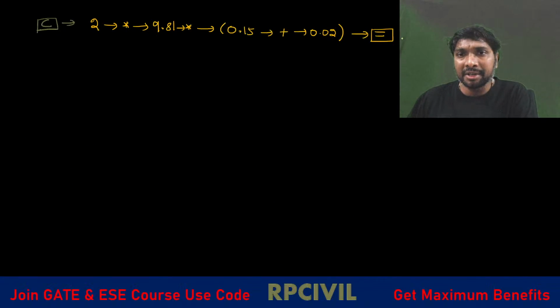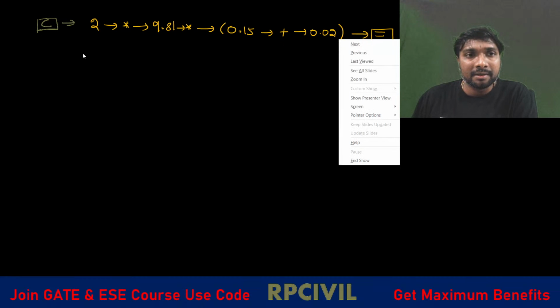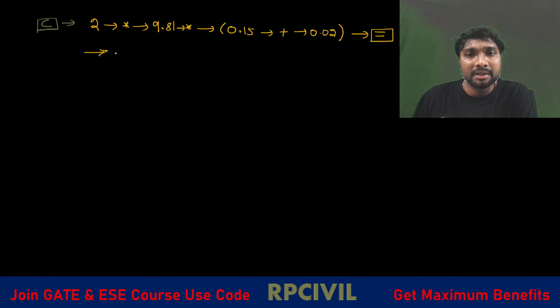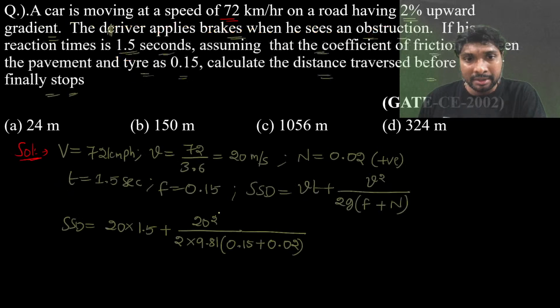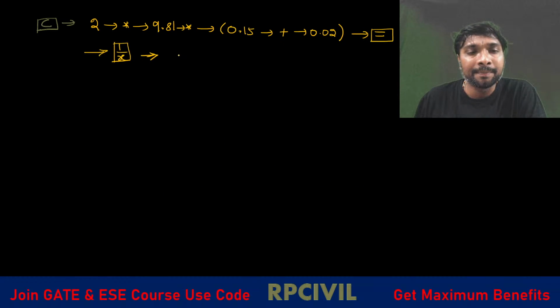After getting this denominator value, what we need to do? We have to go for the reciprocal function, 1 by x. After using the reciprocal function 1 by x, we need 20 square. Then you apply the x square function and select 20.